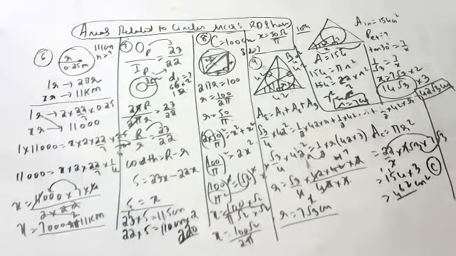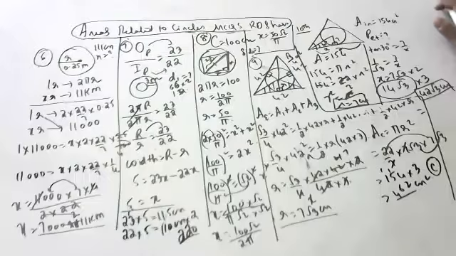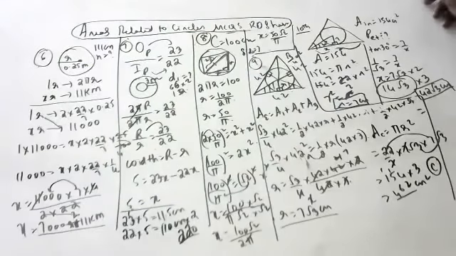So 42 into 1.732 you should do, children. Can anyone tell me how much 42 into 1.732 is? Is it possible for you to tell, children, so that I can tell the correct option. 1.732 into 42, children. 72.74. 72.74 centimeters.